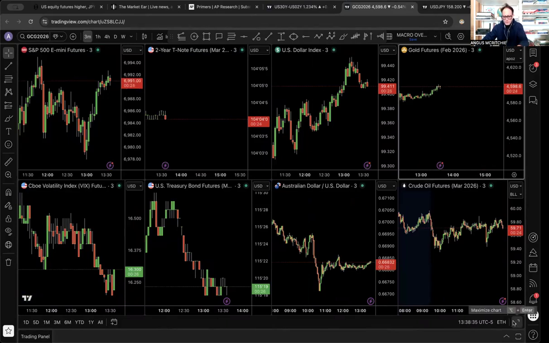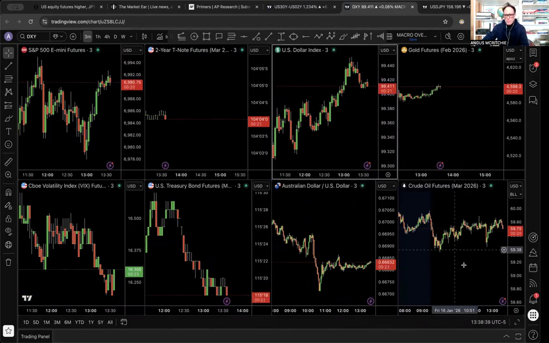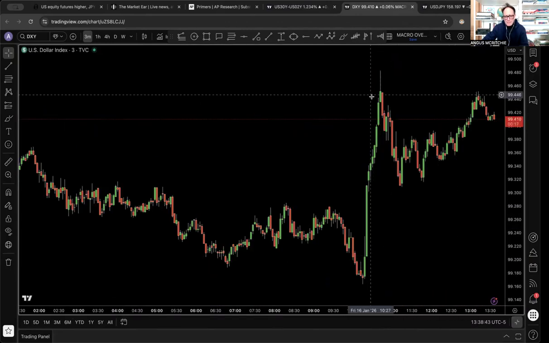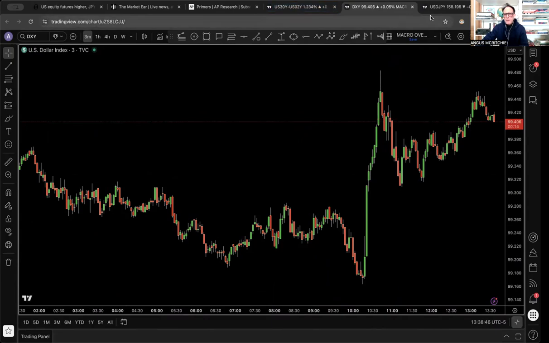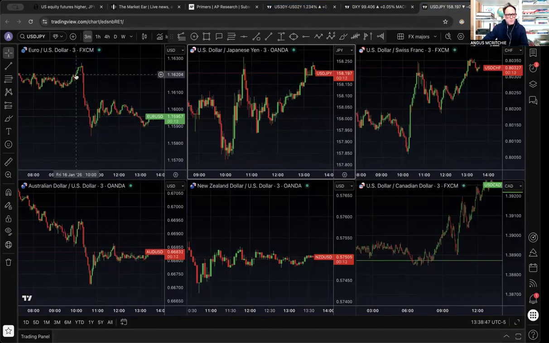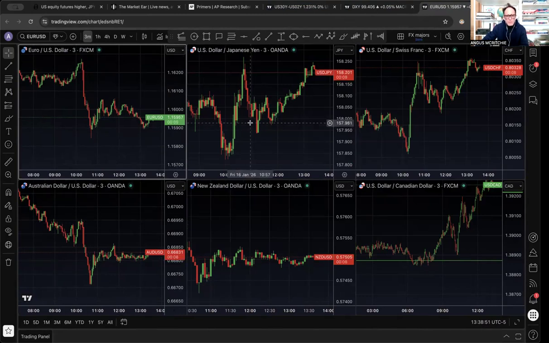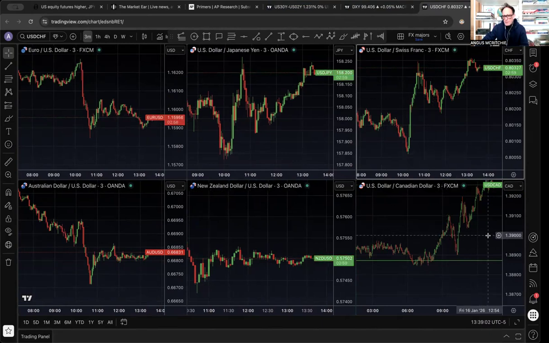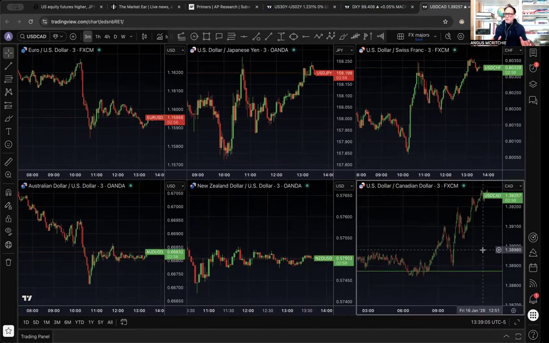Now, what are some of the other trades? Of course, if we look at the dollar, for example, you can see the dollar index. The dollar index went up very strongly. This is the Dixie. If we look at a bunch of the different currencies, you can see the euro went down against the dollar. You can see the Australian dollar went down against the dollar. You can see the US dollar went up against the yen. The New Zealand dollar also, and the US dollar went up strongly here. You can see against the Swiss franc and also against the Canadian dollar. So US dollar strength. Why?